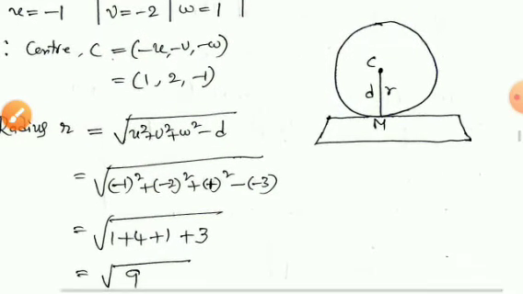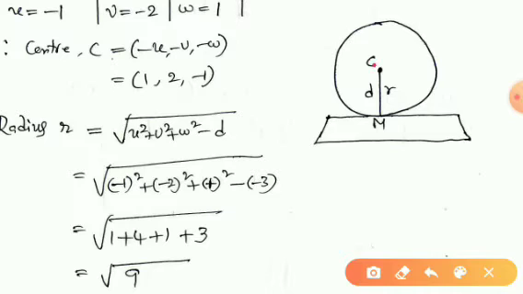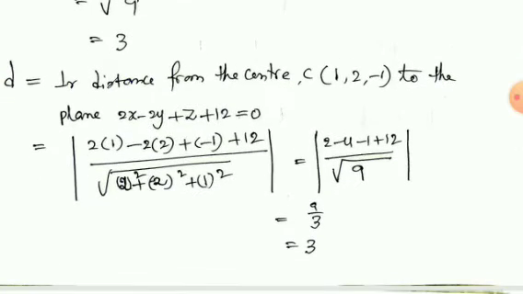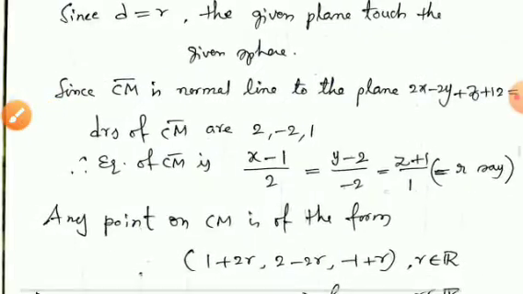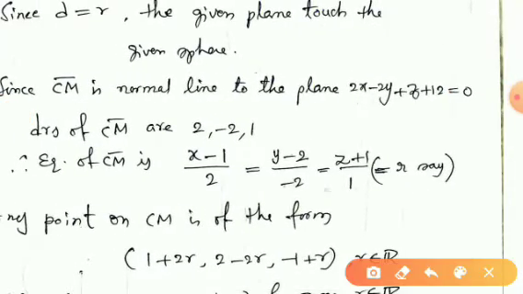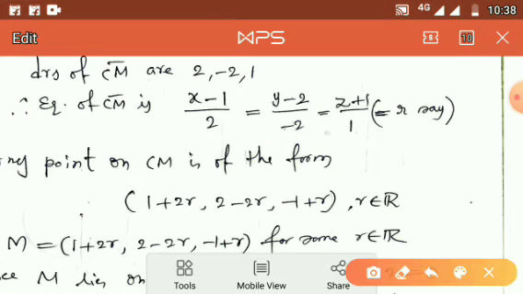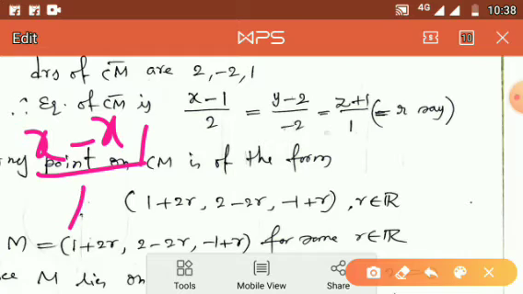Therefore since CM is the normal line to the plane, the directional ratios of CM are nothing but the coefficients of x, y, z in the equation of the plane. Therefore from this we can say that the directional ratios of CM are 2, minus 2, 1. So this is the equation of the straight line.